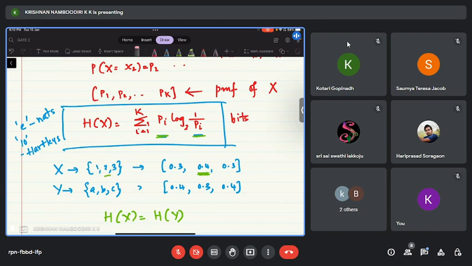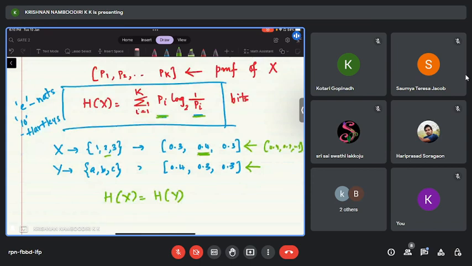Sorry, here there is a mistake. It has to be 0.3. Okay, so the sum has to be 1, right? The probabilities should sum up to 1. So basically this is a permutation. The second PMF is a permutation of the first one. Correct? So if I sort this vector, you will get 0.4, 0.3, 0.3. Correct? So basically it has identical probability mass functions.